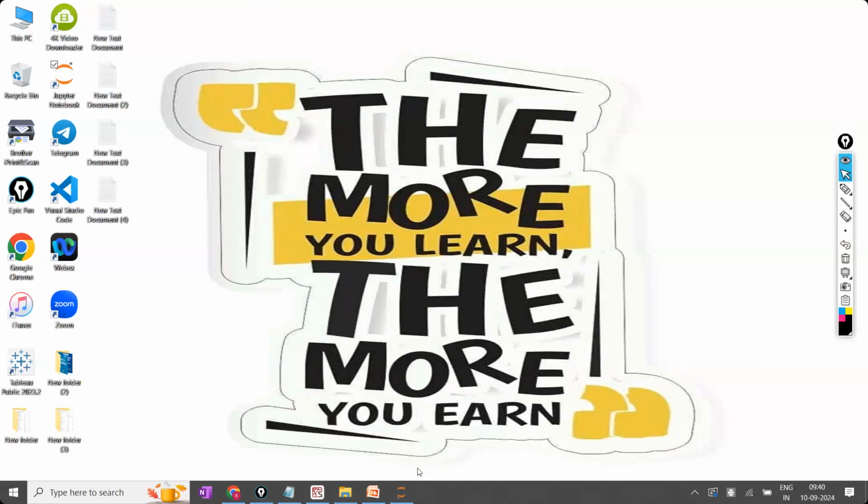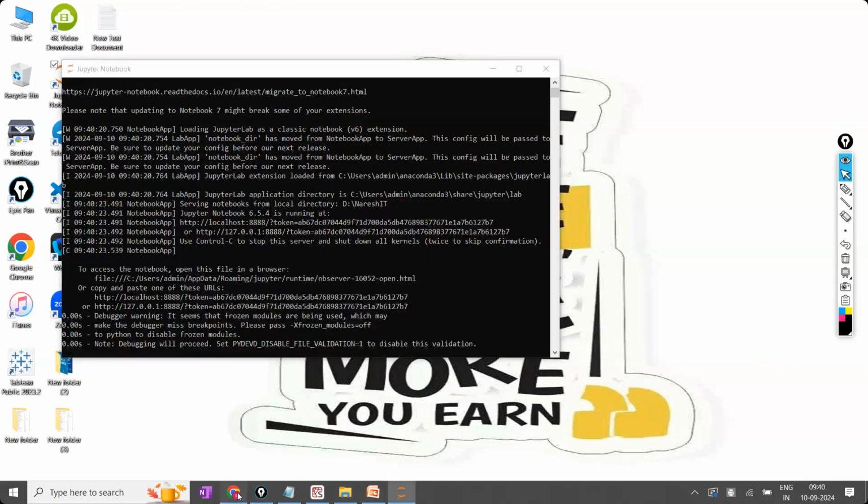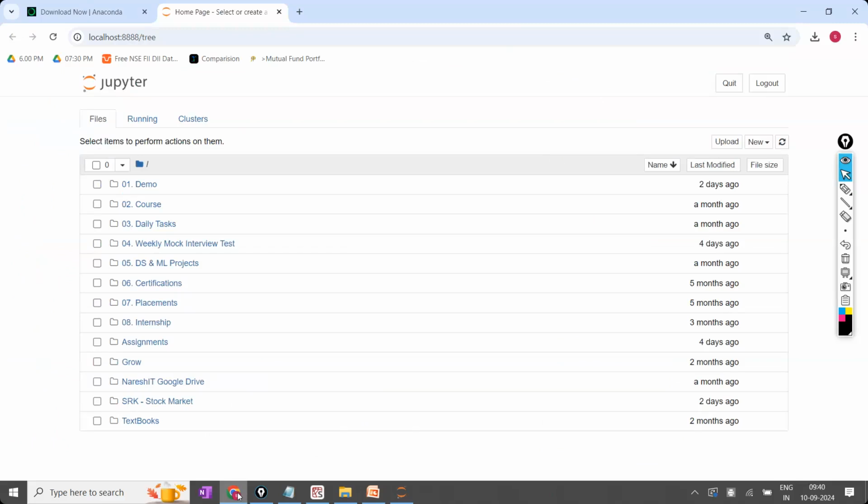Now, the moment you open the Jupyter Notebook, it automatically opens in your web browser. Whatever your web browser is, whether it is Mozilla Firefox or Google Chrome or Internet Explorer, it will open in your default web browser. Sir, is internet required? No, internet is not required. User interface is required. Now, what is meant by user interface? User means whoever the person using. Interface means whatever he is seeing.